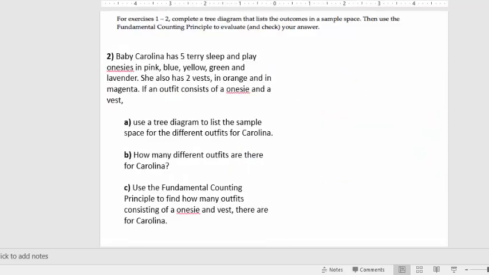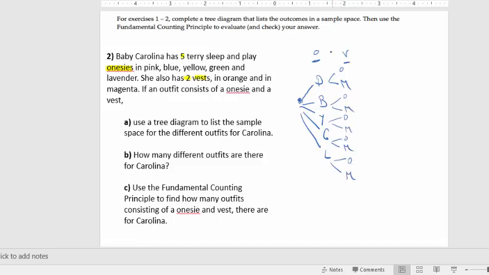And then one more, we're going to again make a tree diagram for the number of possible outfits. We have a onesie and a vest. There's going to be 5 onesies and there's going to be 2 vests. The first branch of your tree is going to be for the onesie, and you're going to have 5 of those, right? So you're going to have a pink option, a blue option, a yellow option, a green option, and a lavender option. And then you're going to choose a vest after that, and there's only 2 options for that, orange or magenta. So we'll call that OM.